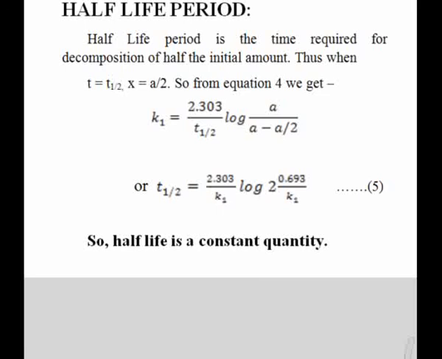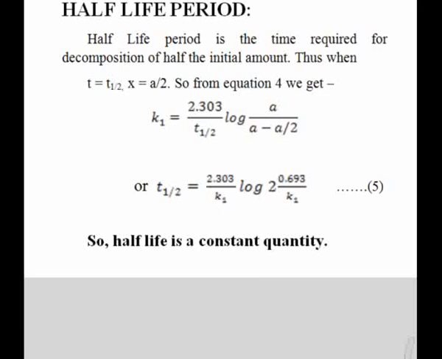according to the first order reaction equation. K equals 2.303 upon t log 10 a upon a minus x, equation number 1, or t equals 2.303 upon K log 10 a upon a minus x, where a equals initial concentration of reactant and a minus x is concentration of reactant after time t.